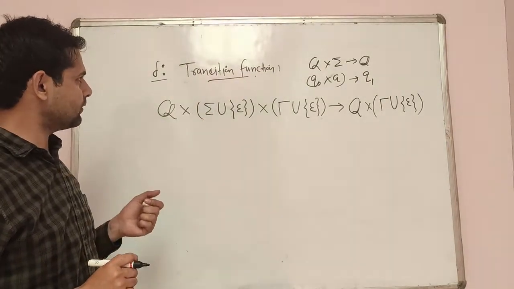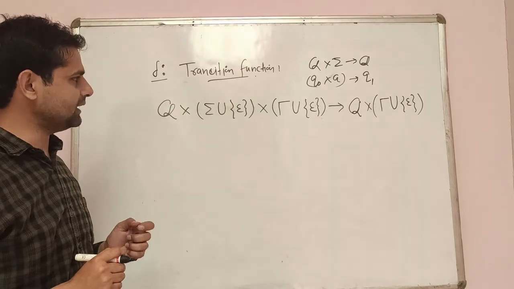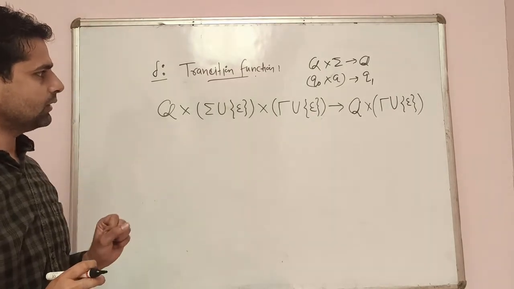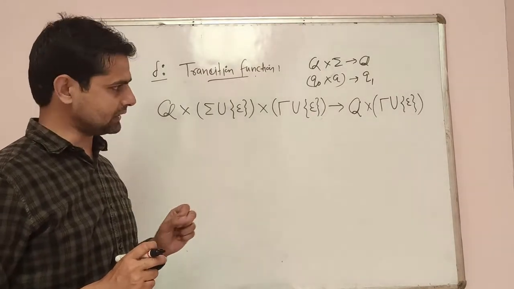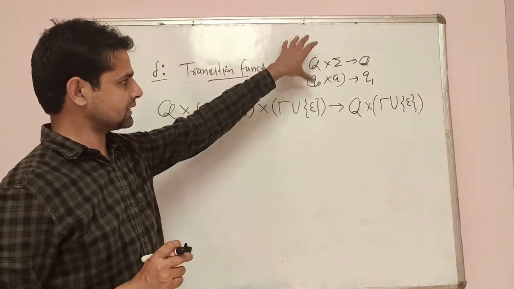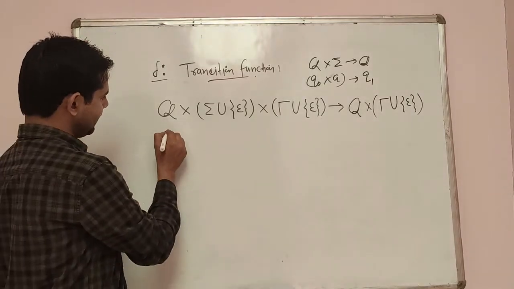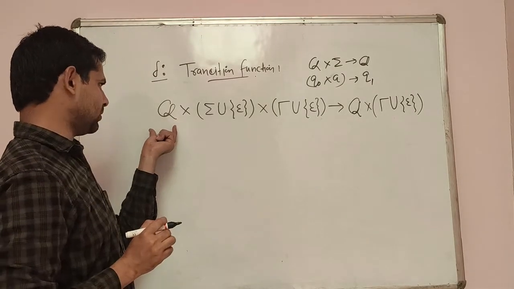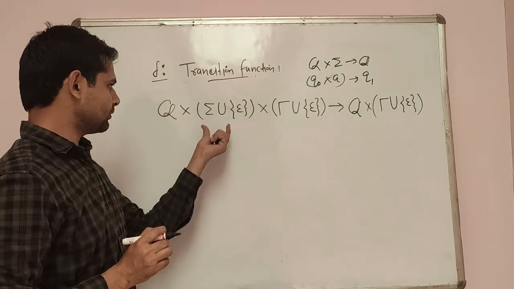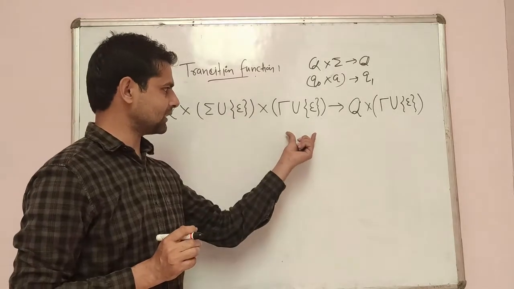But the transition function of PDA is different. In that case, we will use the stack, but there is no use of a stack in finite automata. So we are in a particular state Q with an input symbol and a stack condition.